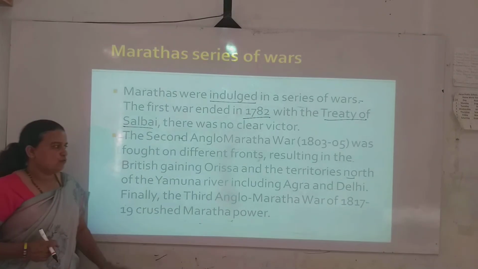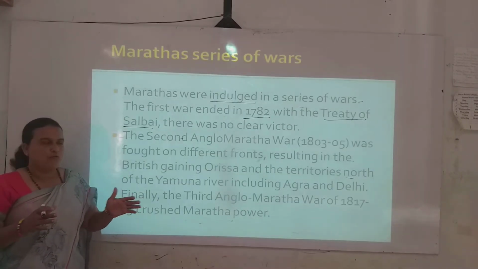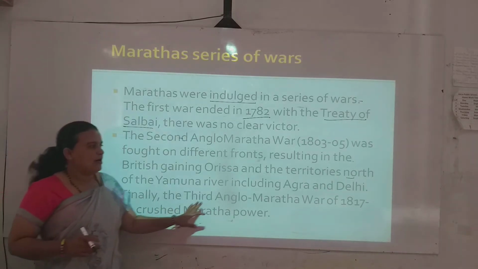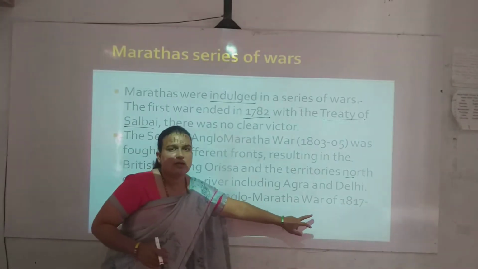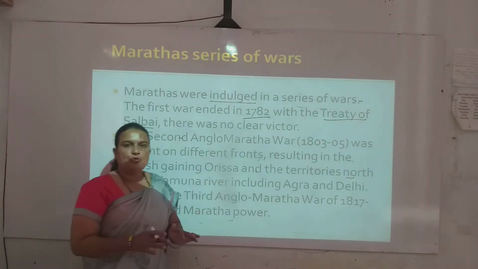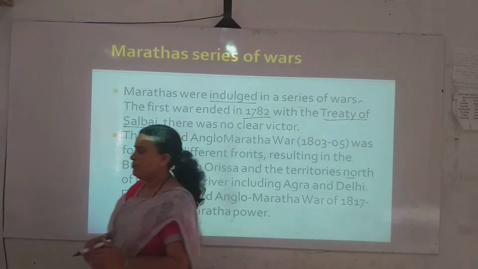And with this, the Marathas' dream of controlling from Delhi got shattered. Finally, the third Anglo-Maratha war took place in 1817 to 1819, and with this, total Maratha power got crushed by the company.